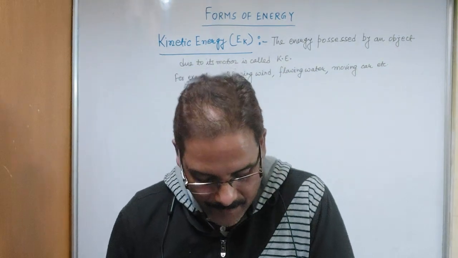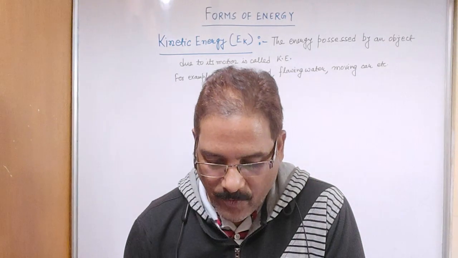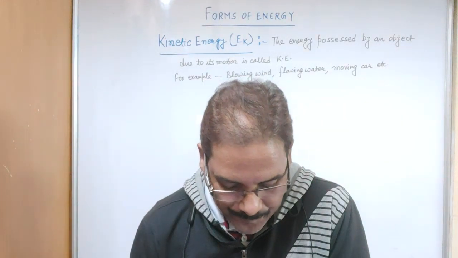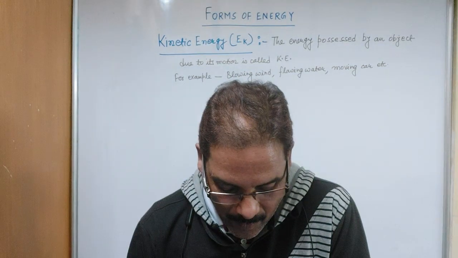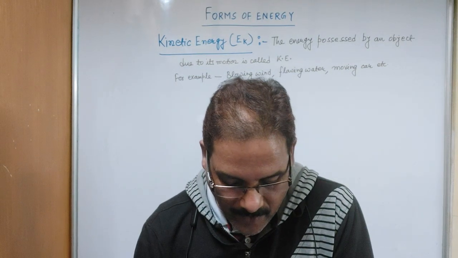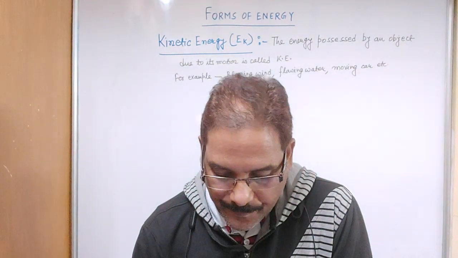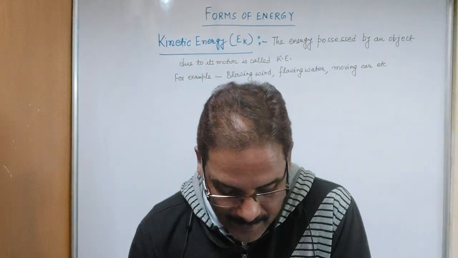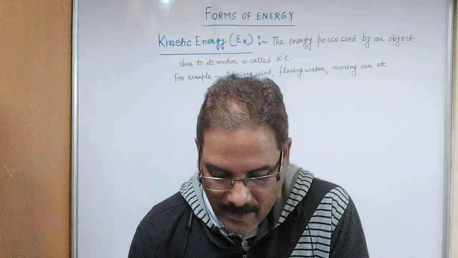Another activity: set up the apparatus as shown in figure 11.5. You see there is a table and a wooden block of known mass placed in front of a trolley at a convenient fixed distance. Place a known mass on the pan so that the trolley starts moving.